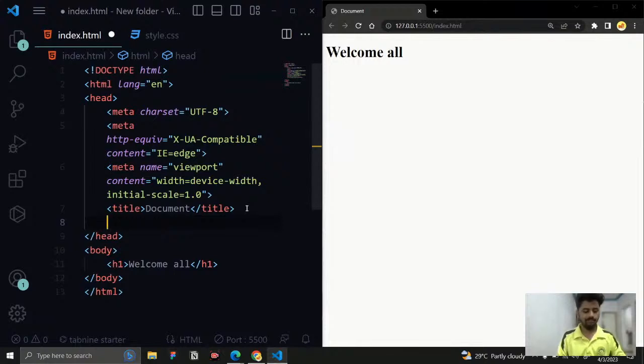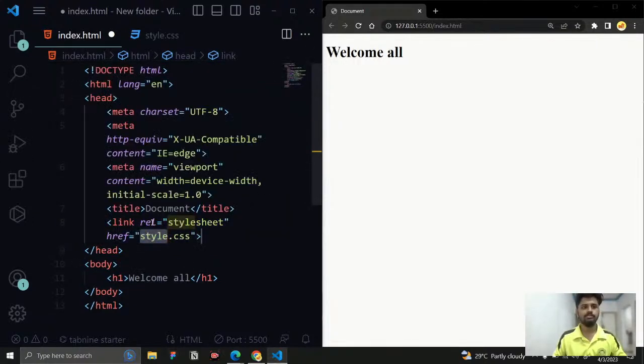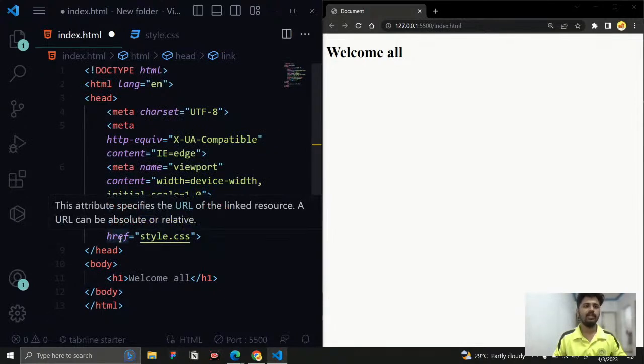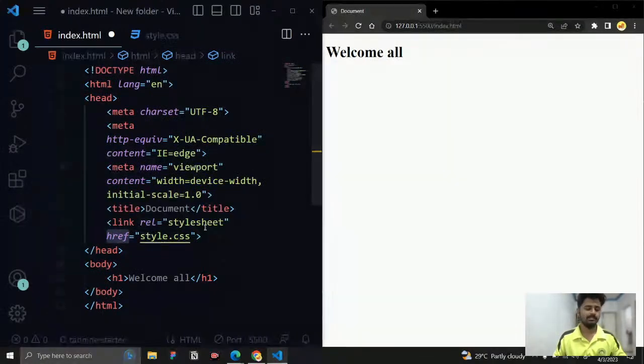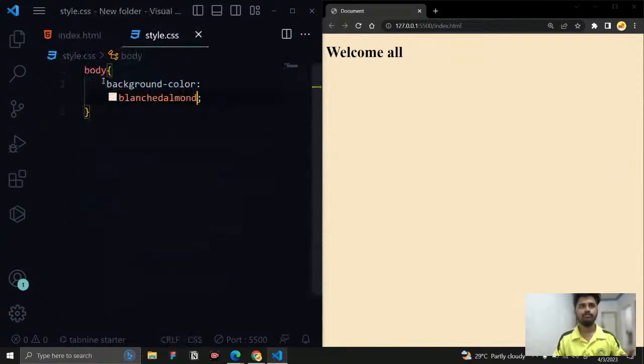Well, in the head tag we can use the link tag, and the relationship is going to be stylesheet and href is going to be style.css. And once we save it, we can see the changes are applied, right? Same like that. So why do I want to link a style sheet with the index.html? Because this is my base file and I want to style the base file only.